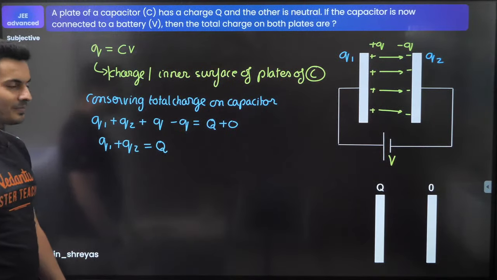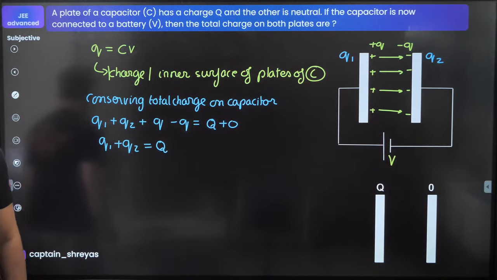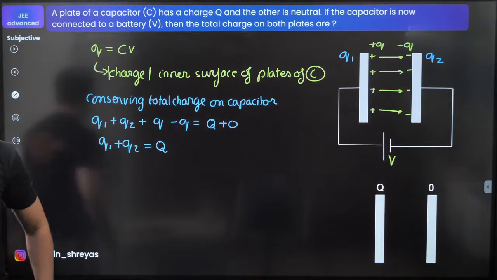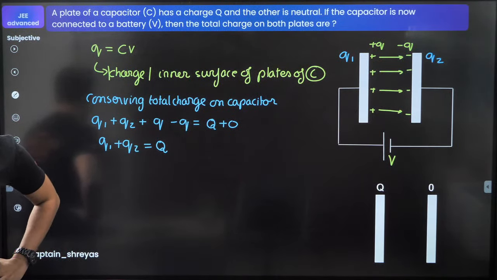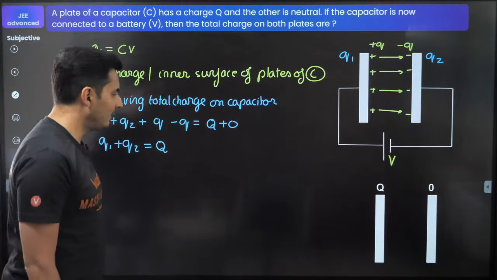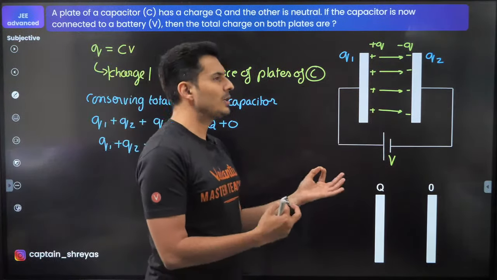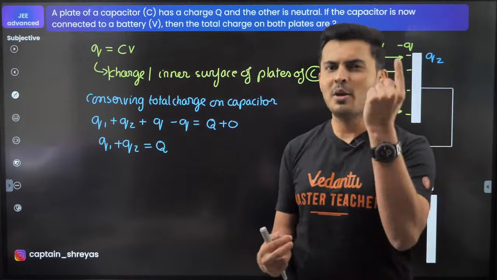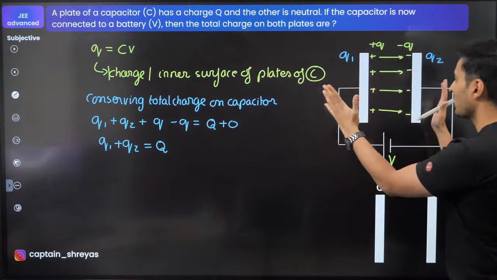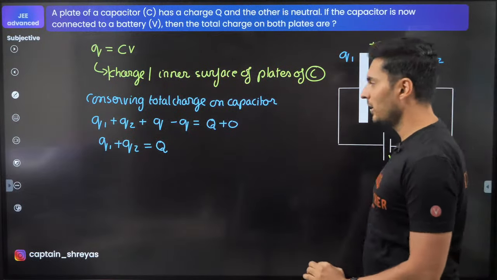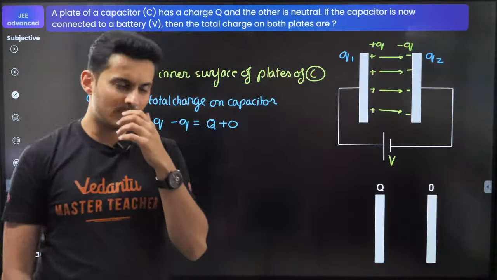Interesting. Now what next, guys? Yes, Aaron, plus Q. So what do we do now? What's the last step now? Think about it. Is there anything left that we can do to find the values of Q1 and Q2? Because I still have one more equation to make. If I get that one more equation, then my job is done. I can find Q1 and Q2, then I can find the charge on each plate.